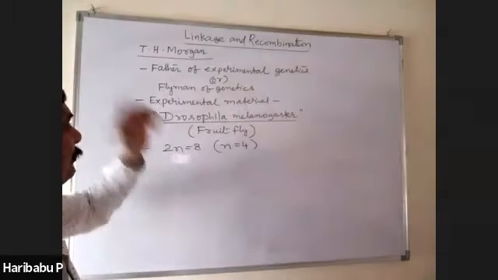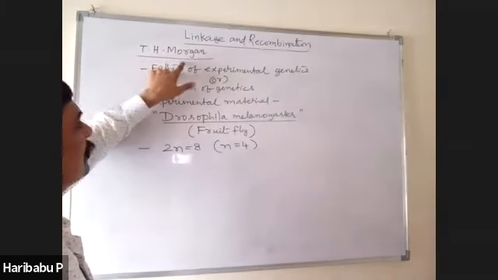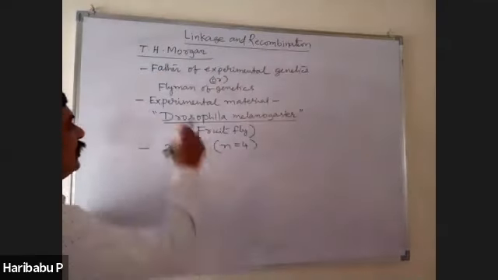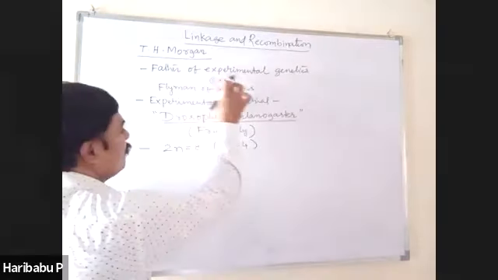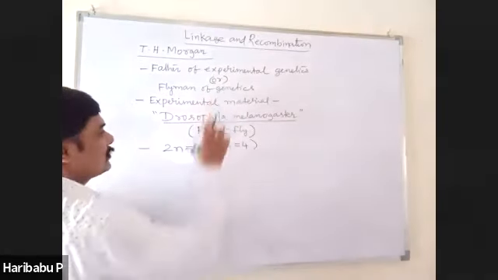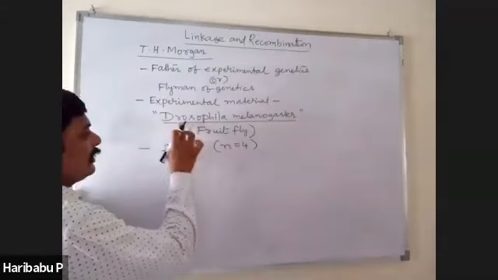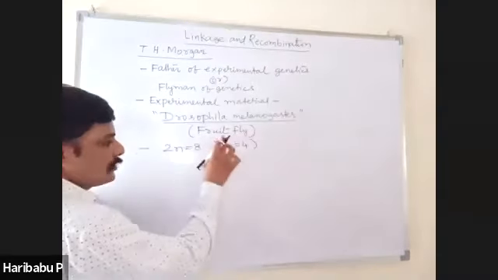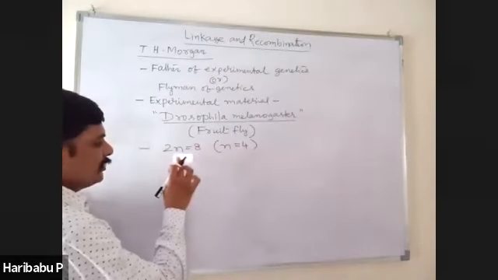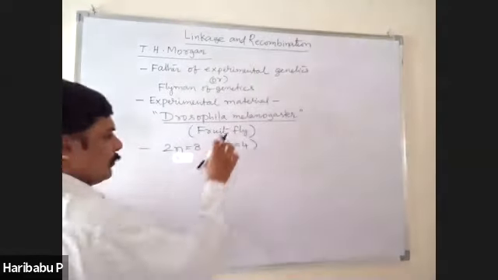And I repeat the important points again. T.H. Morgan, an American geneticist and a Nobel laureate. He is popularly known as father of experimental genetics or flyman of genetics. The experimental material of Morgan is Drosophila melanogaster or fruit fly. The number of chromosomes in fruit fly is 2n equal to 8, n equal to 4.